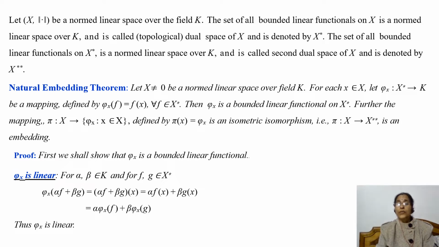First we shall show that phi x is a bounded linear functional. So let us prove phi x is linear.